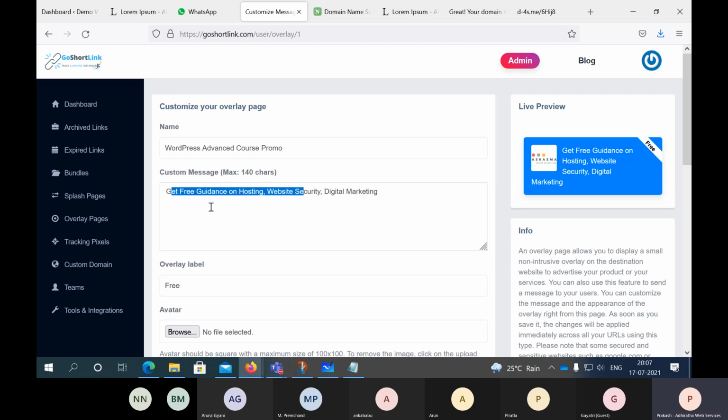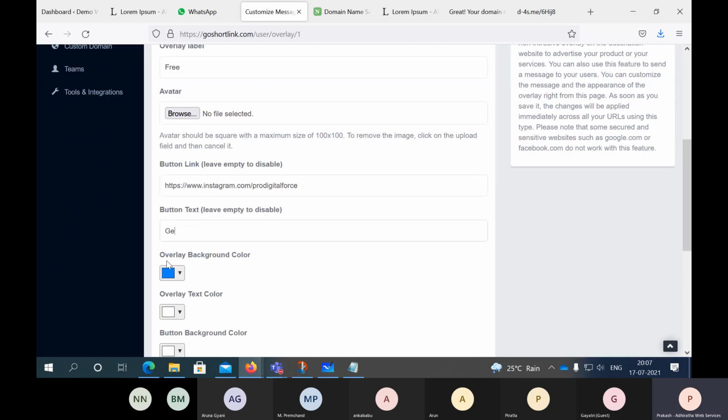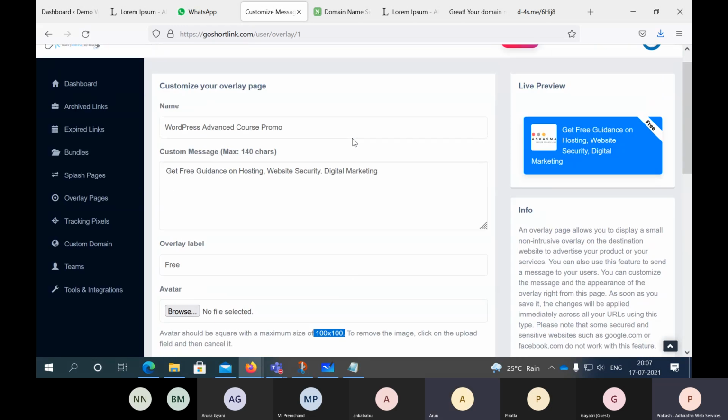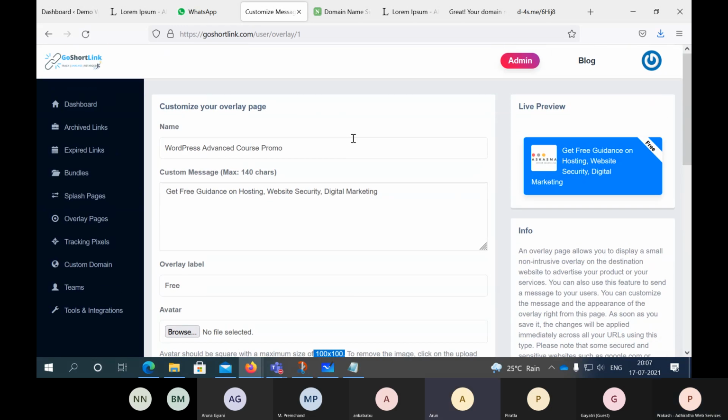Maybe, let me see, I'll say, get it today. Something like that. So where are they supposed to go if they click on it? This is our own brand page, or your social media account, or wherever you want them to go. That's it. Avatar is where you will have a kind of restriction here. That means standardization.